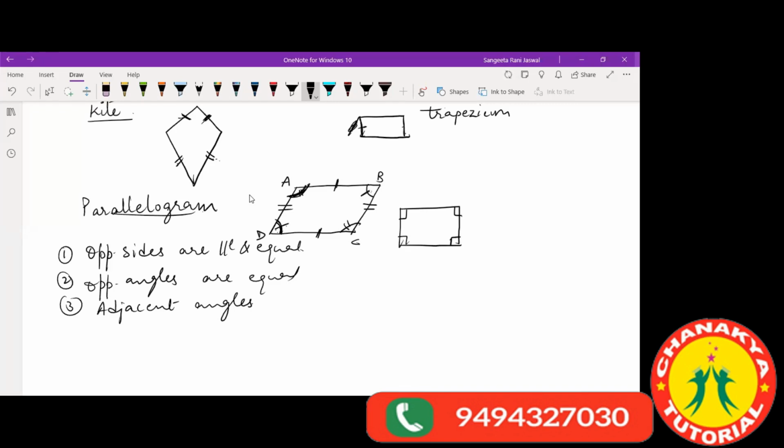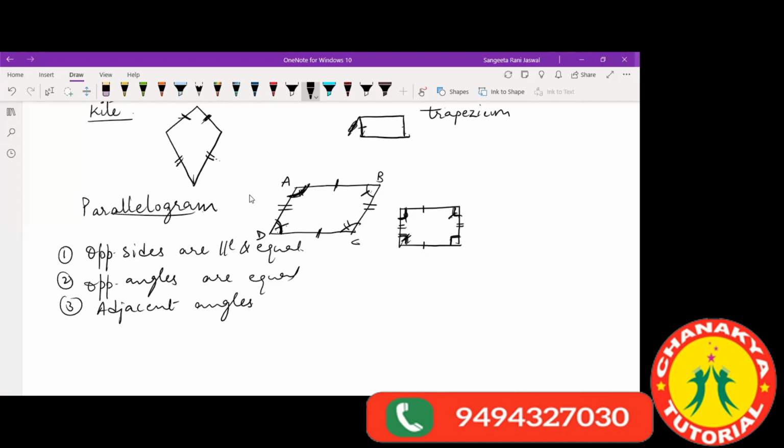It holds all the properties of a parallelogram: opposite sides are parallel and equal. But in this case, the angle measure is 90 degrees. Here also you can say opposite angles are equal, adjacent angles are supplementary. 90 plus 90 will be 180.